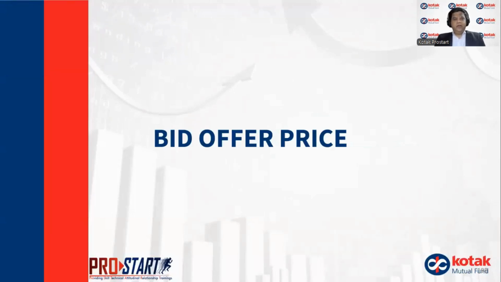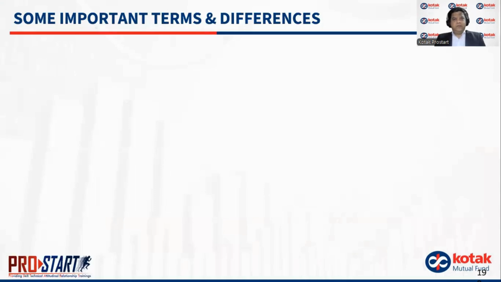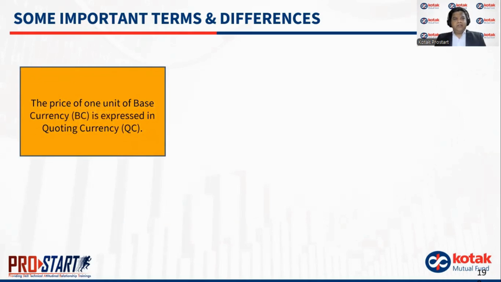Hello everyone. Let us now look at the concept of bid offer price. So, some important terms and differences. The price of one unit of base currency is expressed in the quoting currency. So for example, whatever is a base currency, the price would be quoted in terms of the quoting currency. We'll have a look at what combinations of base currency and quoting currency are available.